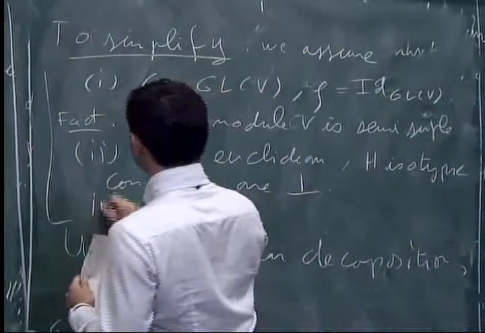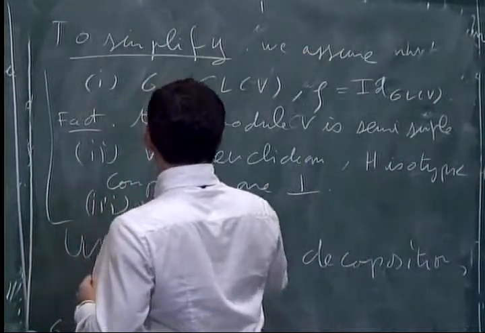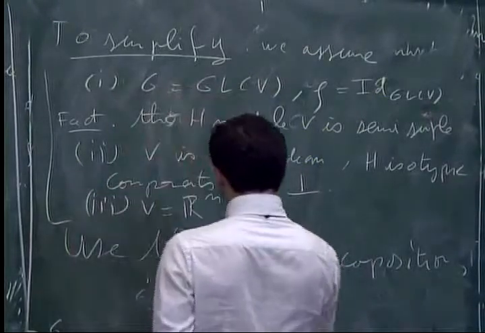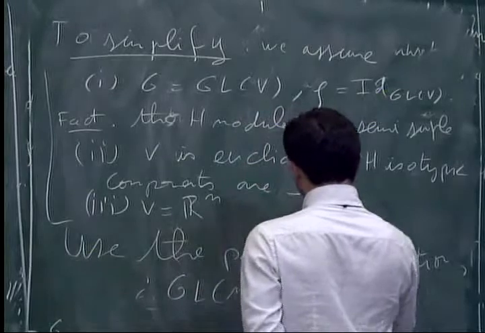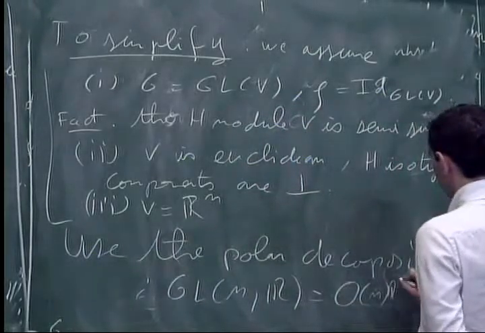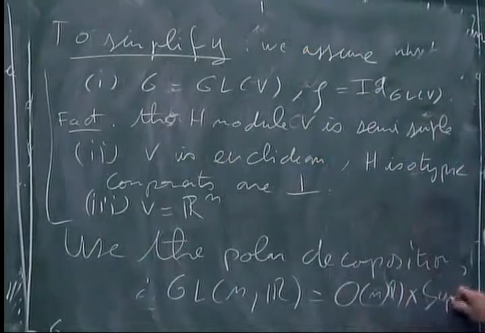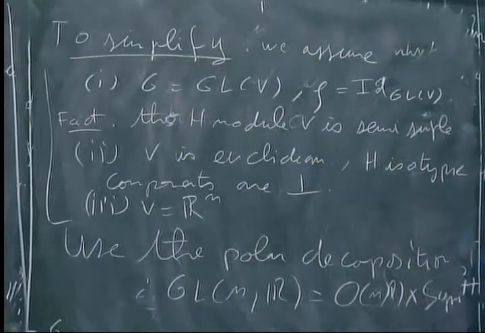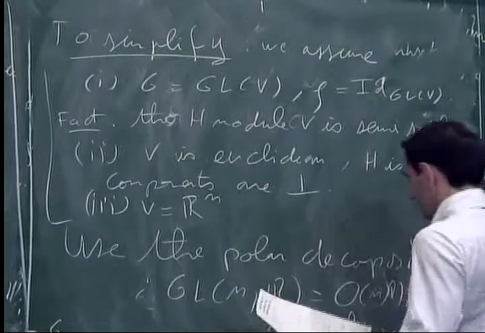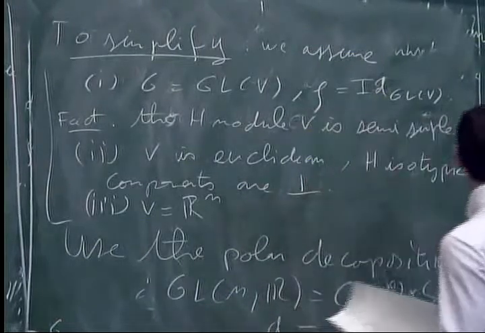We also say V is equal to R^n. So GL_n(R) is equal to O_n(R) times the positive definite symmetric matrices. So you write g is equal to k times s.